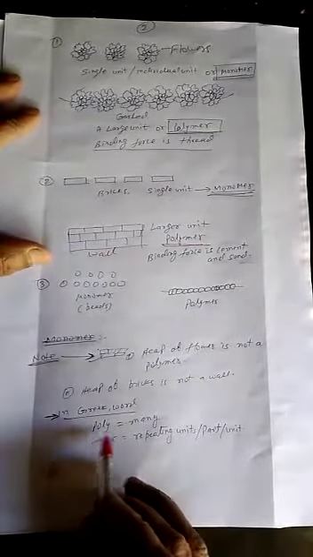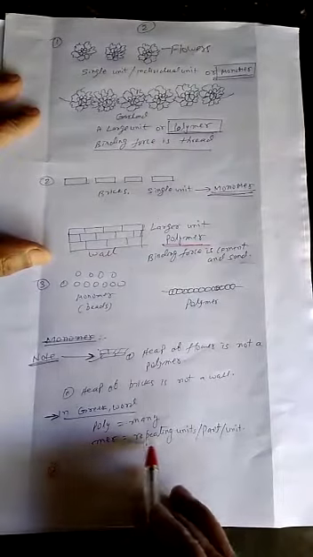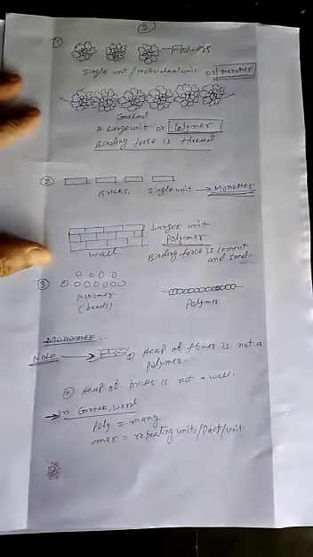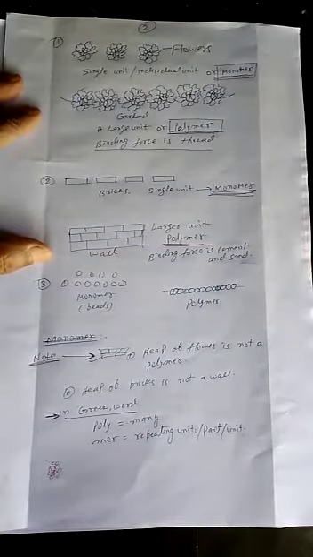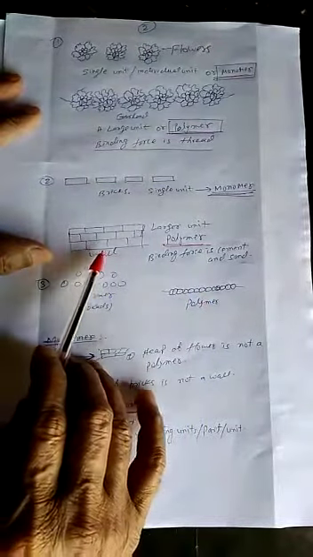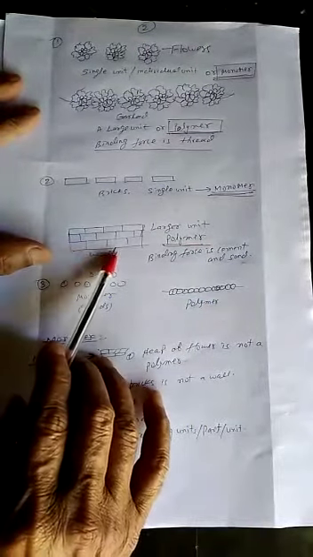In the Greek word, poly means many and mer means repeating unit or part. This is the polymer. One thing is clear: each individual unit is known as a monomer. When those monomers are joined together in a particular fashion, then they form a polymer.